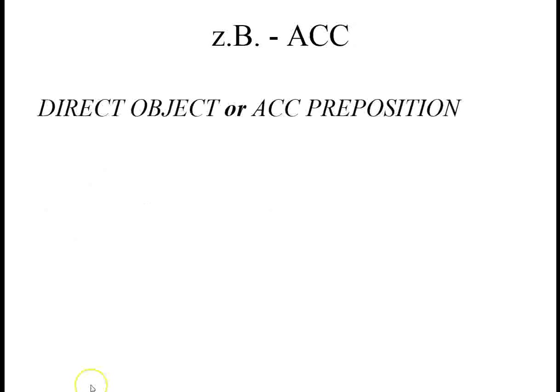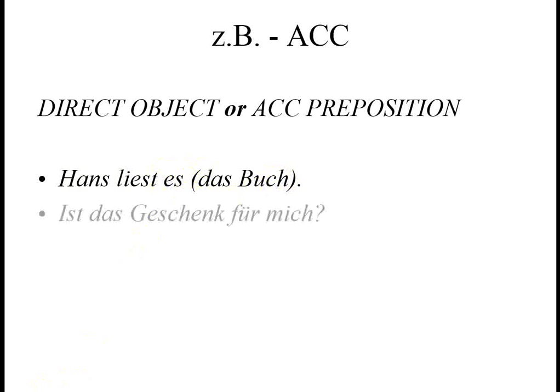In the accusative case, some examples. Accusative is when you utilize it as a direct object in the sentence, or it follows, or is the object of, a preposition utilizing an accusative preposition: durch, für, gegen, ohne. Hans liest es. Hans reads it. It refers to the book. So it is the accusative case.